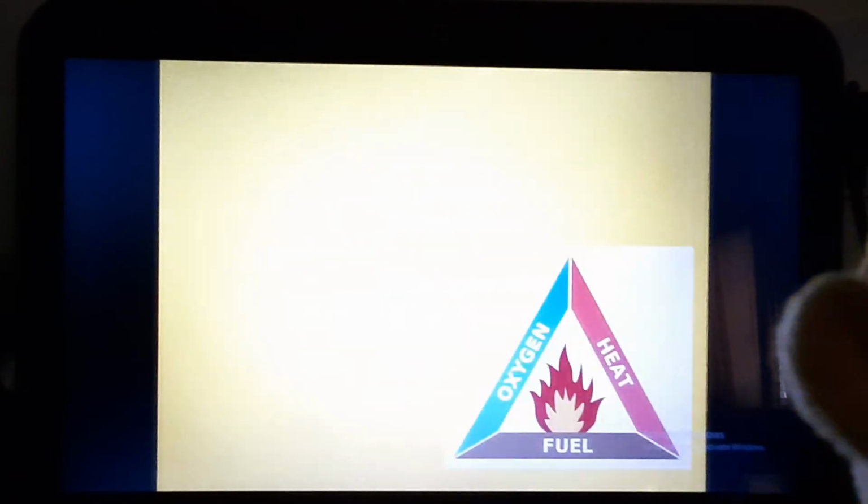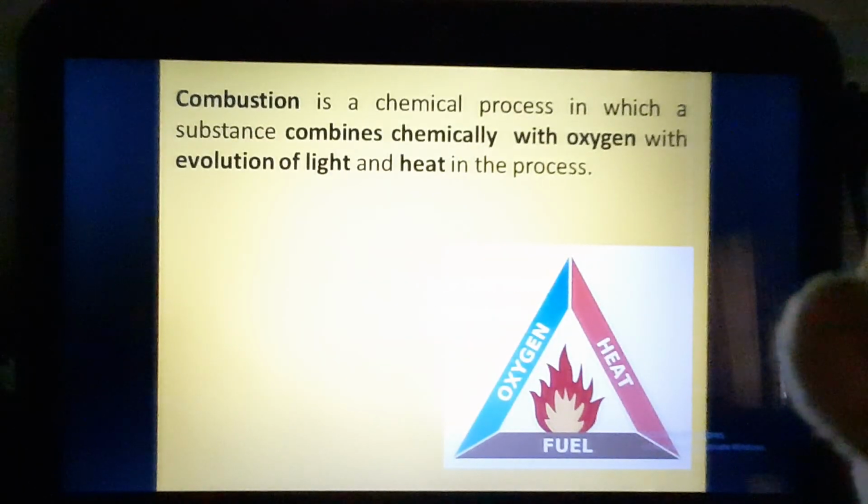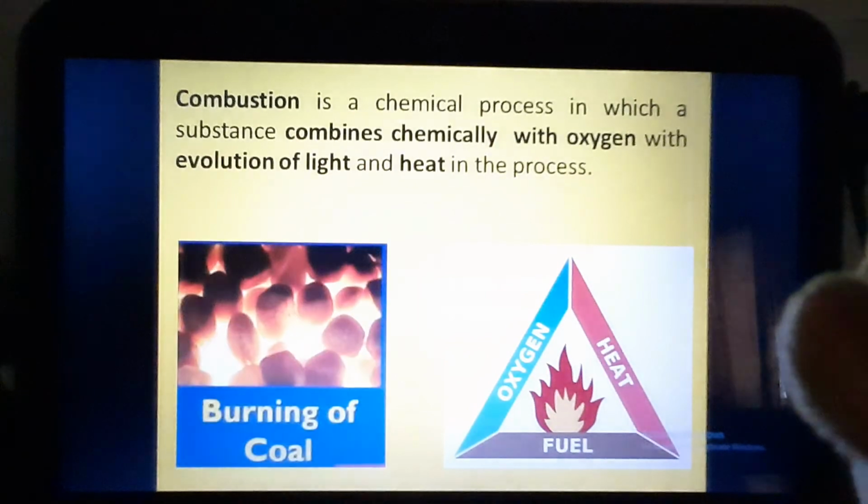during this process. Combustion is a chemical process in which a substance, that means fuel, combines chemically with oxygen and gives away light and heat in the process. So, combustion is a chemical process in which the fuel combines chemically with oxygen and produces light and heat.